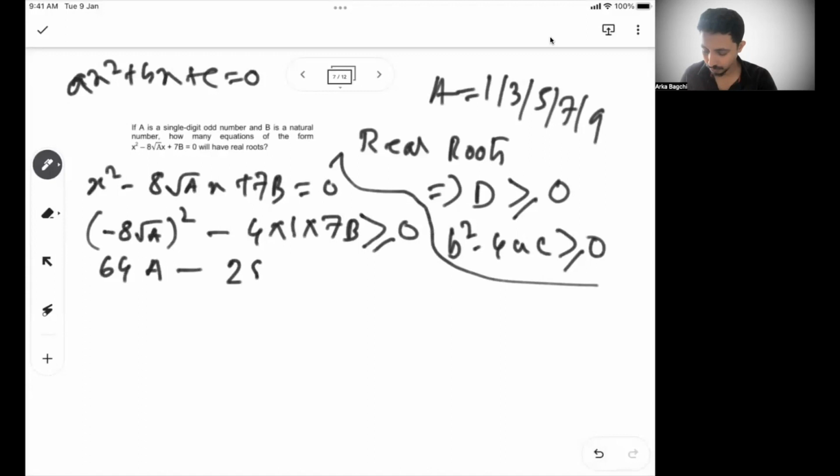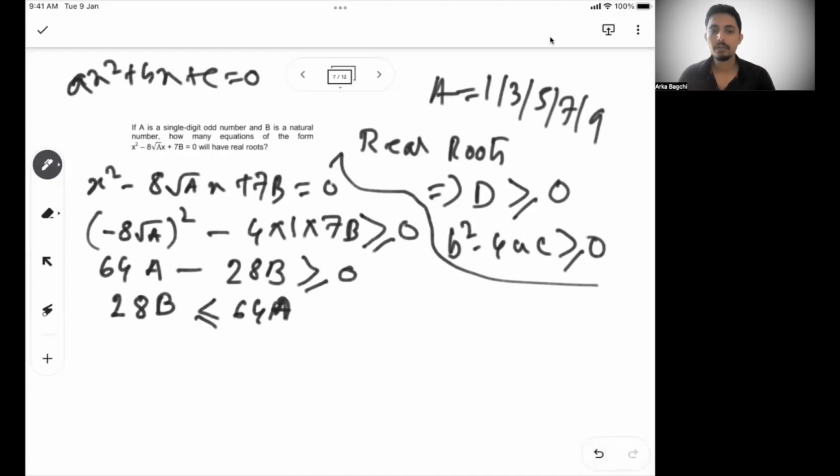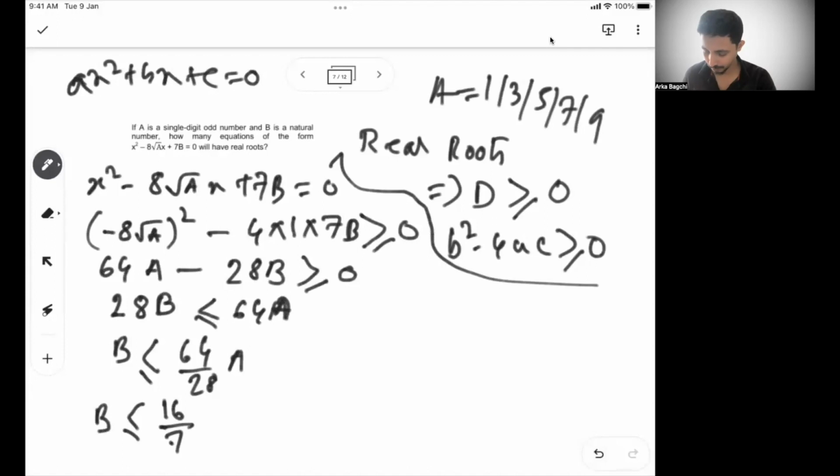minus 28b has to be greater than or equal to 0. So we can say 28b has to be less than or equal to 64a. So that means b has to be less than 64 by 28 a, or if you divide by 4, b has to be less than 16 by 7 a. B has to be less than this.